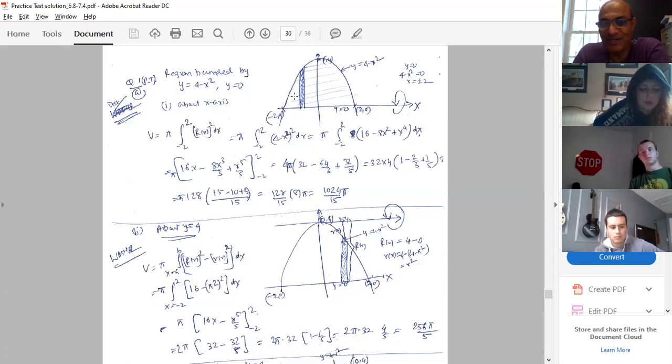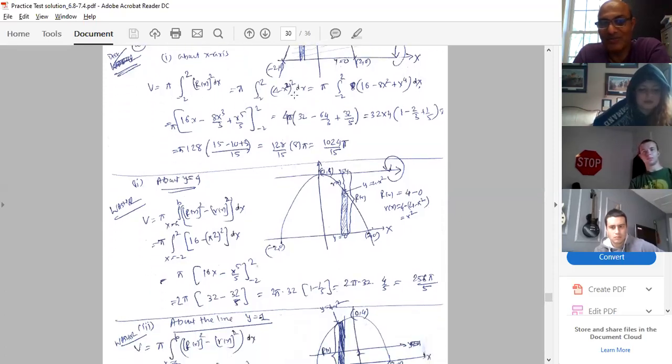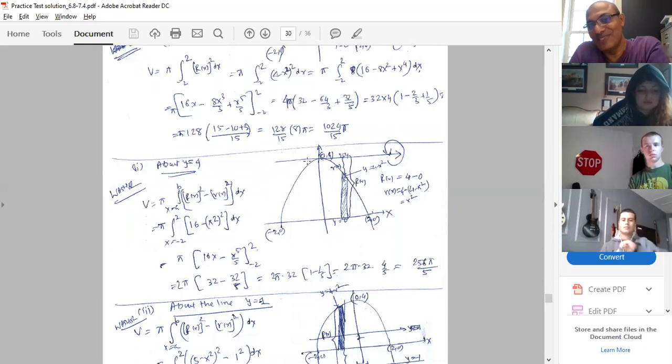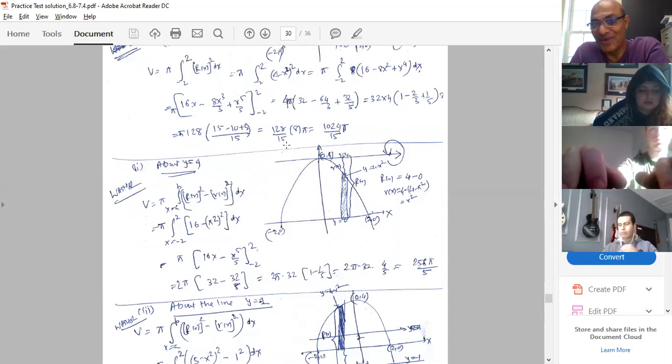But if I change my axis of revolution, look at my second example, second part, same example, right here. Now I change my axis of revolution to y equal to 4, y equal to 6, y equal to 8, but not the x and y axis.